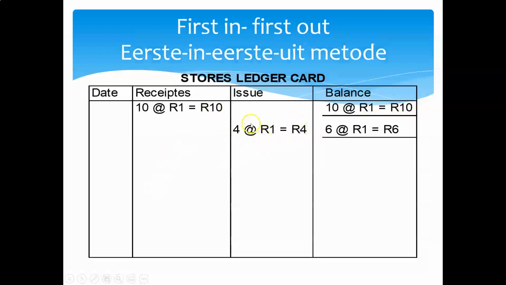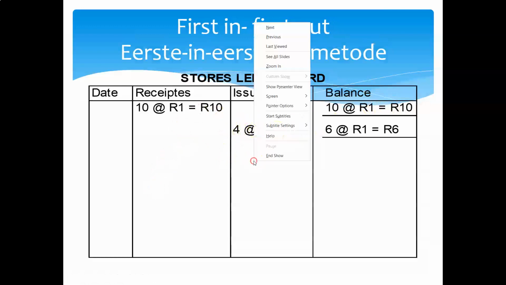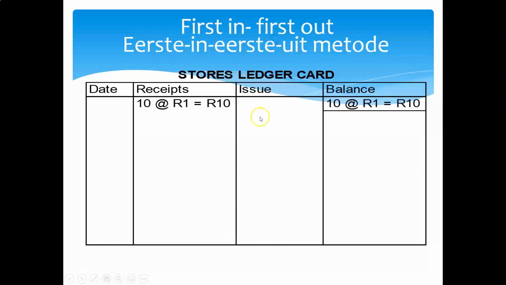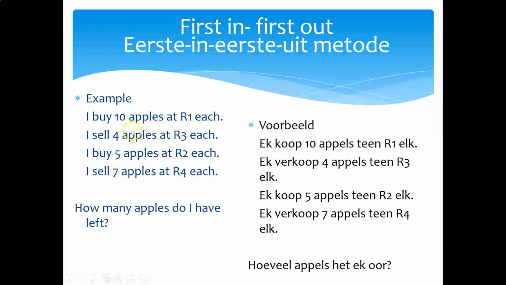Then the second transaction was I sold 4 of the apples. Now please don't get confused. We sold the apples at 3 rand each, but when we work with a stock record, and that is what we're busy with because we want to know how many apples we have left at the end and what is the cost of those apples, we cannot work with selling prices. Why not? Because inventory is recorded at cost price.